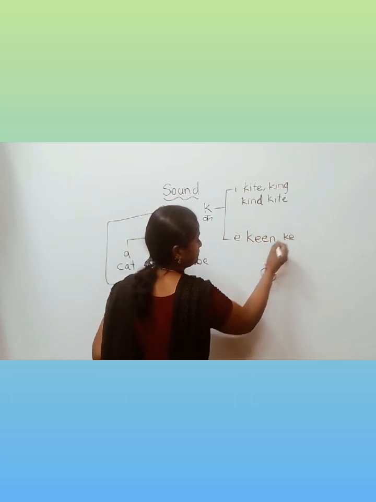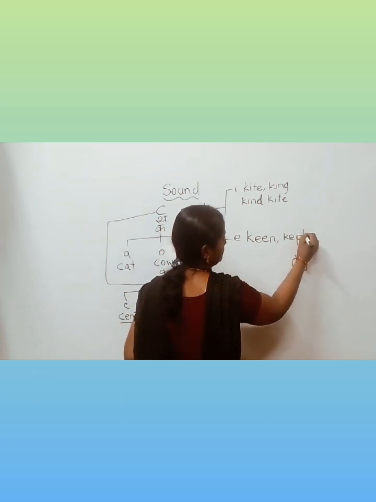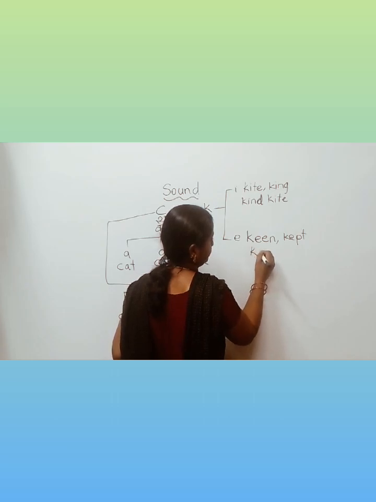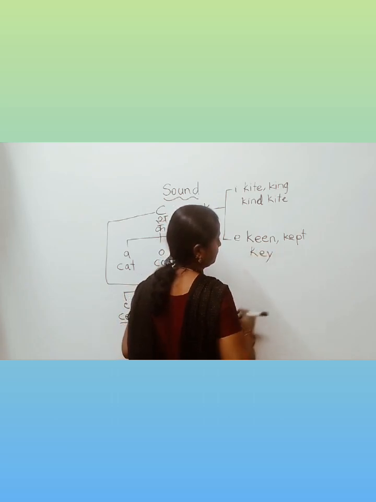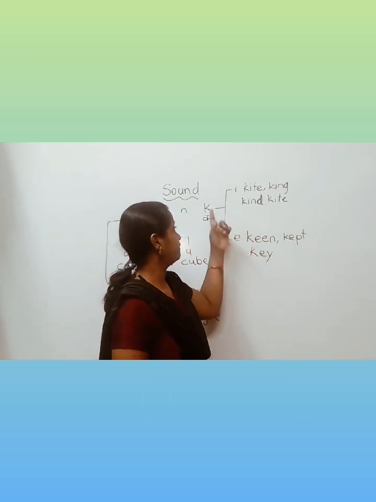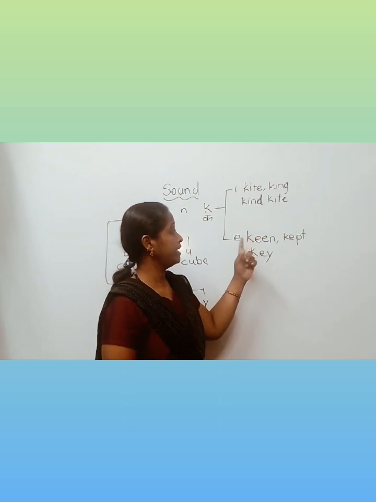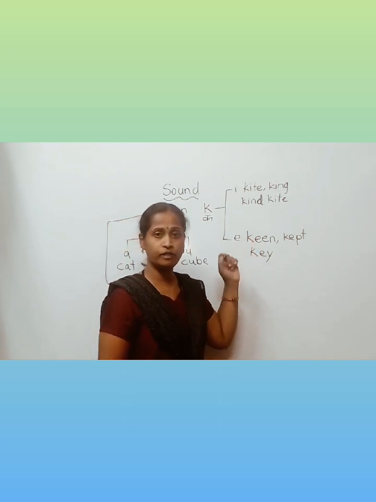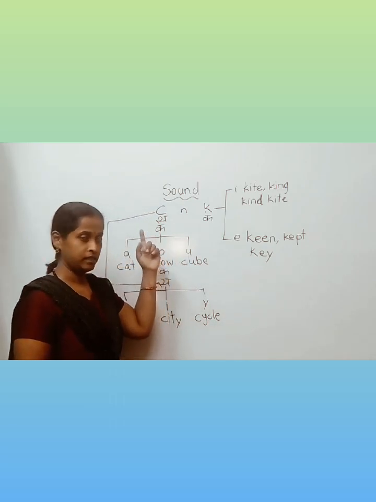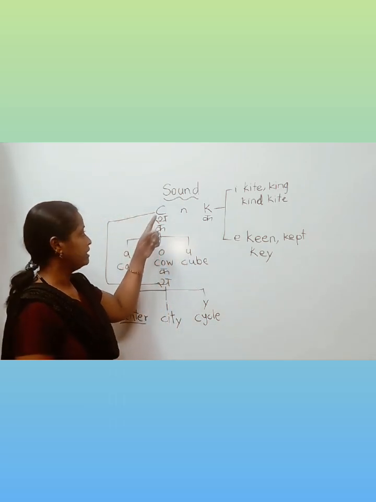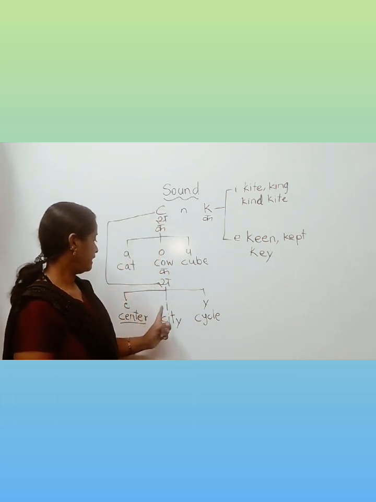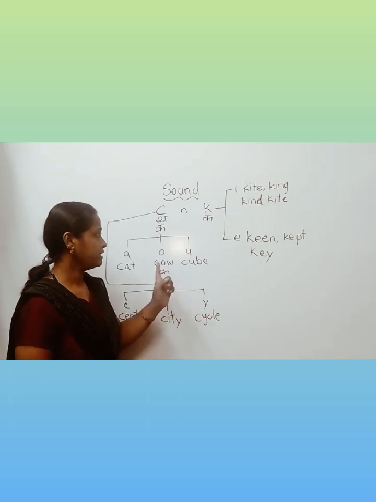If the letter K goes with vowel E, then keen, kept and key, and some other words. So again, if the letter K goes with vowel E, the sound of the letter K remains the same. Not like C, which is sometimes S and sometimes K. C letter with A, O, U, K. C letter with I, E and Y, S.